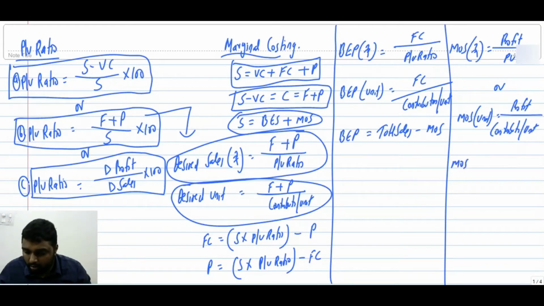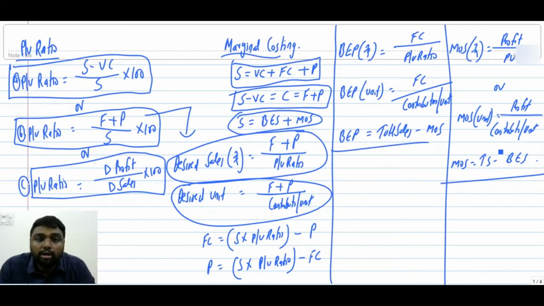Now one more equation. Margin of safety equal to total sales minus break-even sales. Yes or no? So you can write the entire equations separately on the back side of your material or anywhere. We have two or more equations that we will discuss at the time of doing the problems, because we have had almost 20 minutes of discussion on concepts, so we will move to some problems. We have some more concepts for your examination, which we will discuss parallelly.